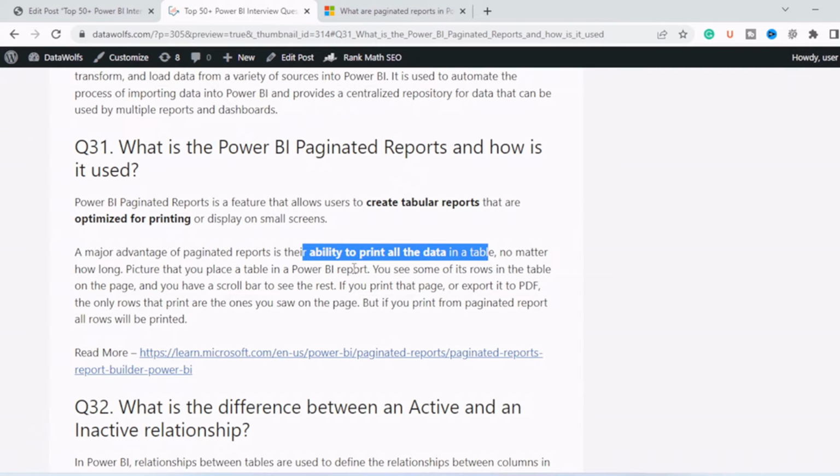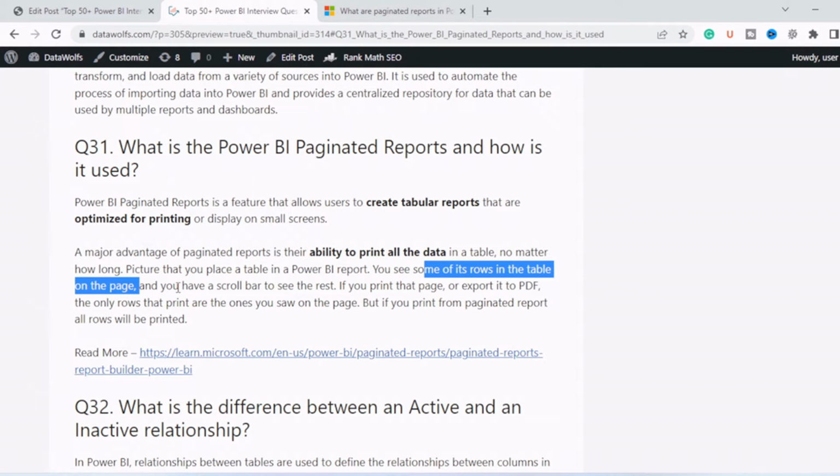So let's suppose you have a table in Power BI report and you can see some of its rows in the table on the page, and you have to scroll the report or the table to see the rest of the data. So let's suppose you have a table and you can see, let's say, first 10 rows in the Power BI report, and you need to scroll down to see rest of the rows of data in that table. So if you print this table or this report in normal Power BI report, what will happen? The only rows which are visible will get printed.